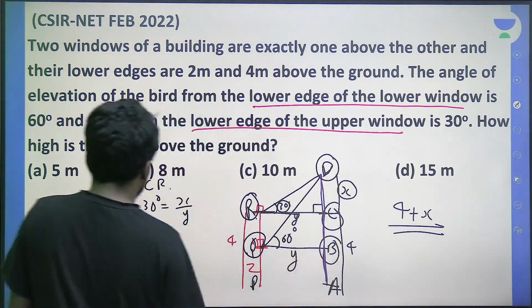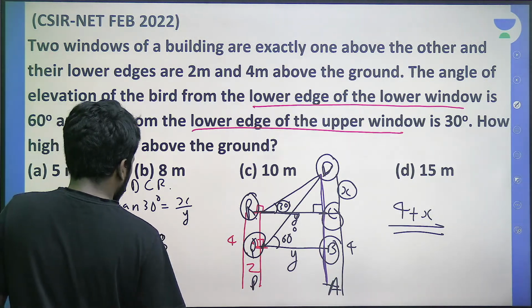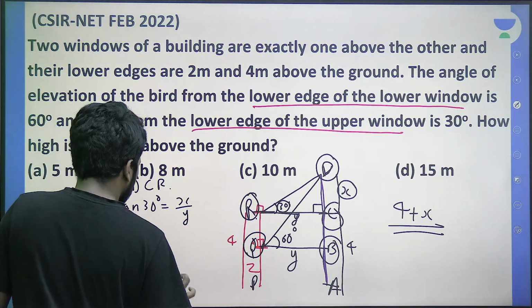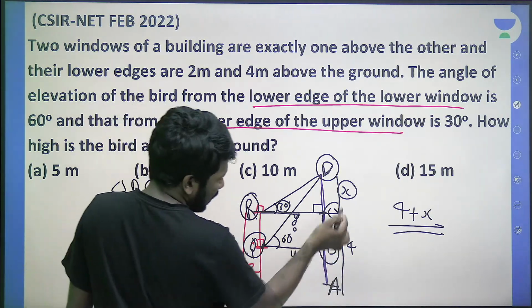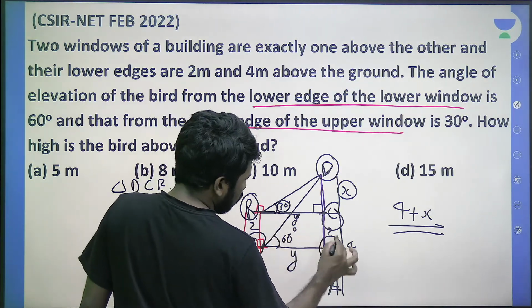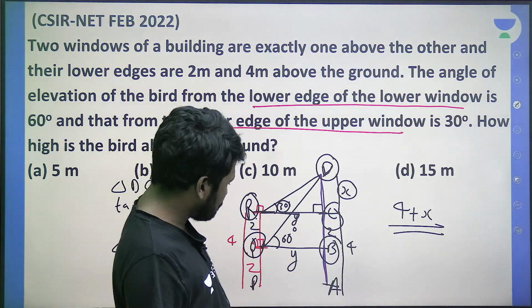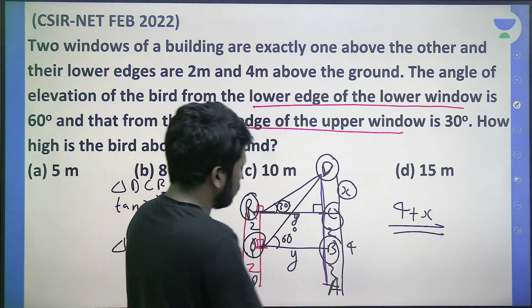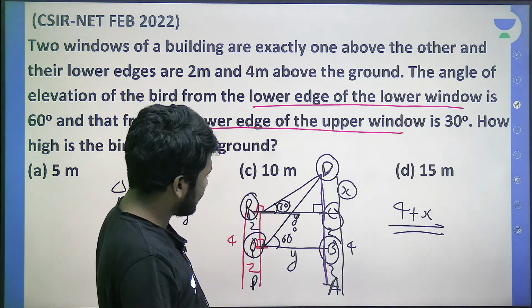Similarly, considering triangle DQB, tan theta is opposite by adjacent, tan 60 is, this is 4, this is 2, this is 2, so this is also 2, CB length is also 2. Are you all understanding? CB length is 2. This is also 2. So we can say, two ways you can represent that.